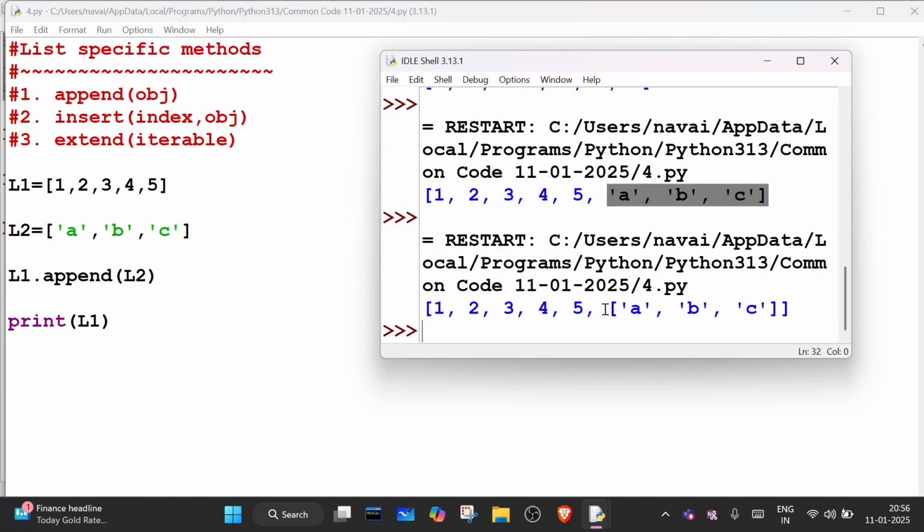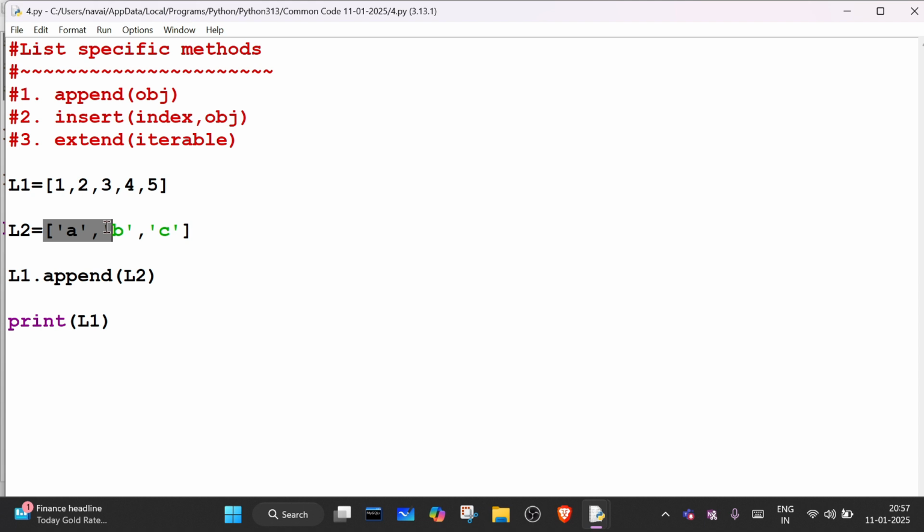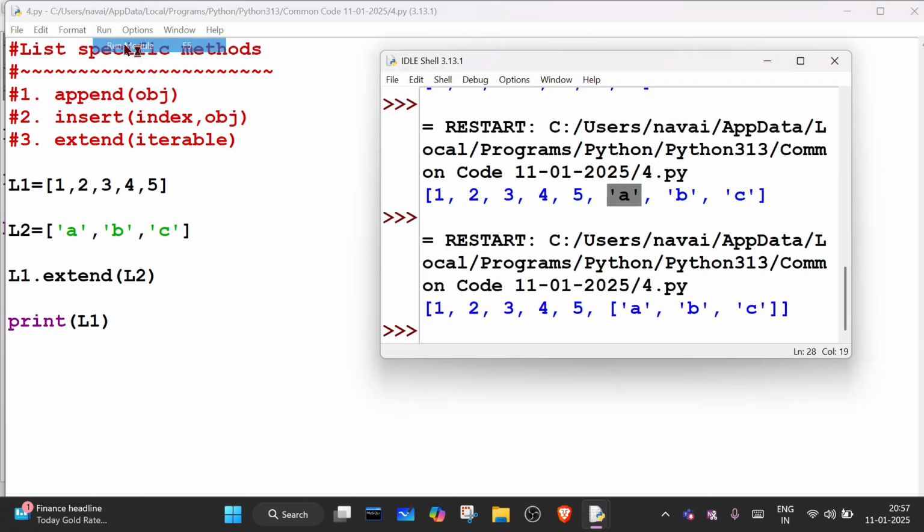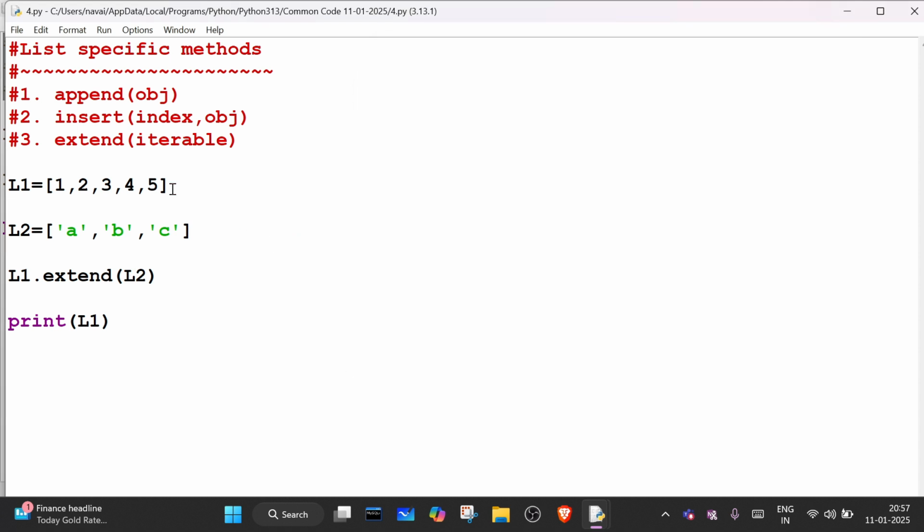Okay, it is working, but it is not appending as what? Appending as an element. It is appending as one element, right? But if you want to append it as individual elements, then you will use what? Extend, right? So if you want to merge this list, you will use extend here. Getting everyone? So it is coming as individual elements, right?